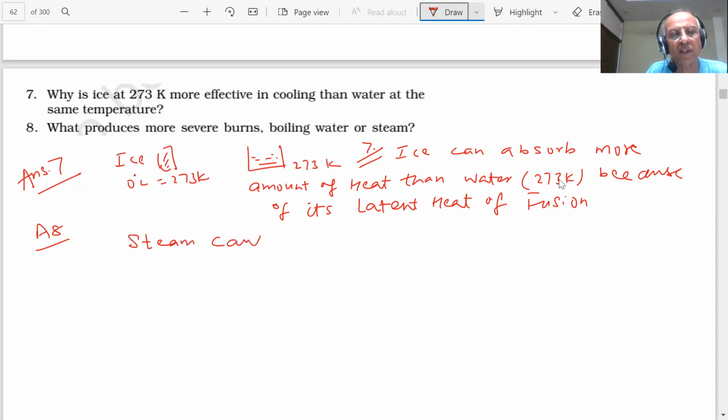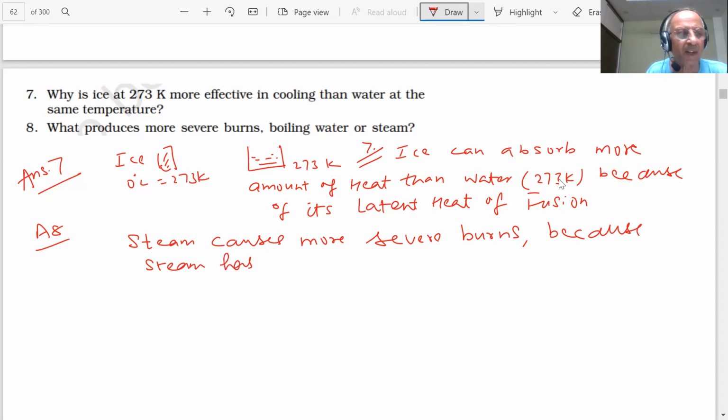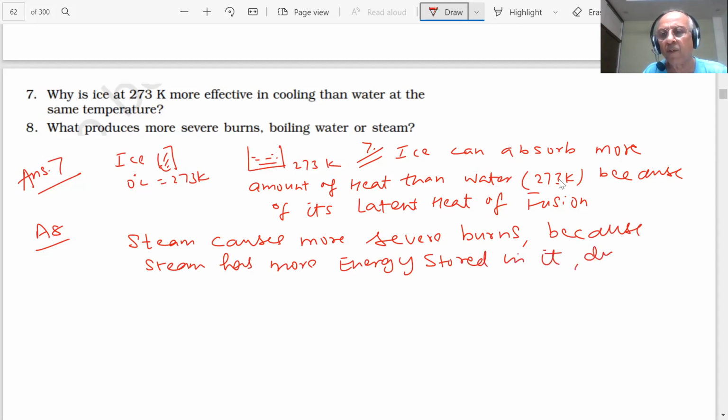Steam causes more severe burns because steam has more energy stored in it due to its latent heat of vaporization.